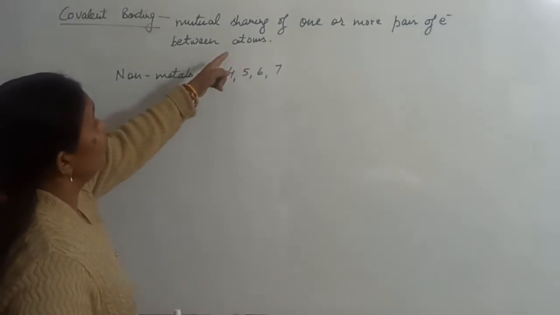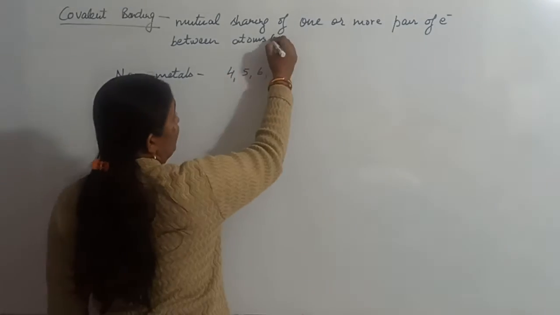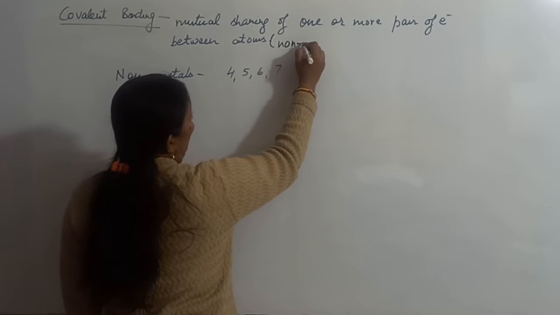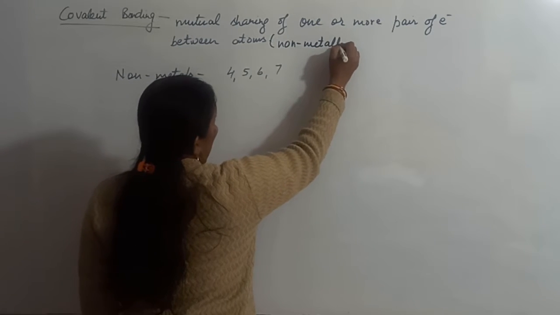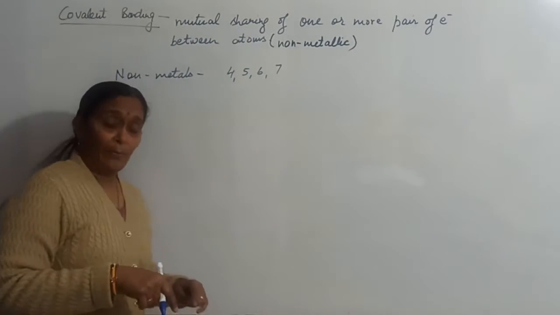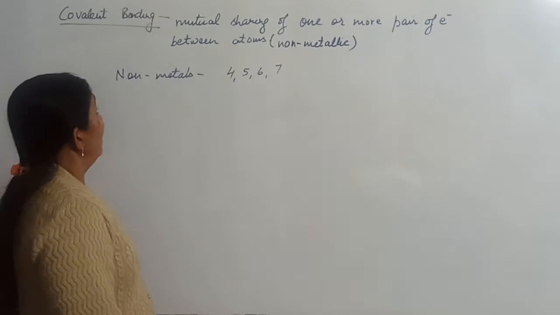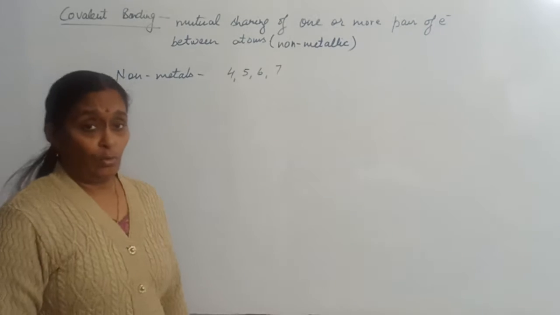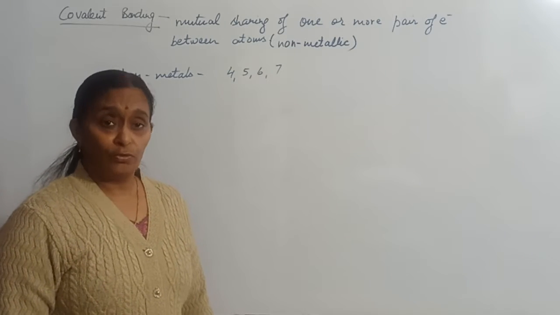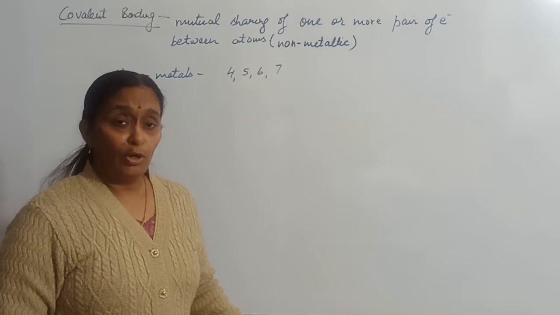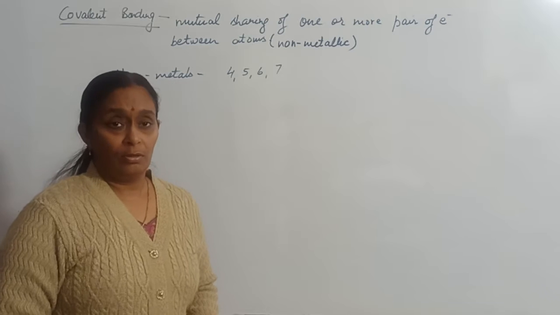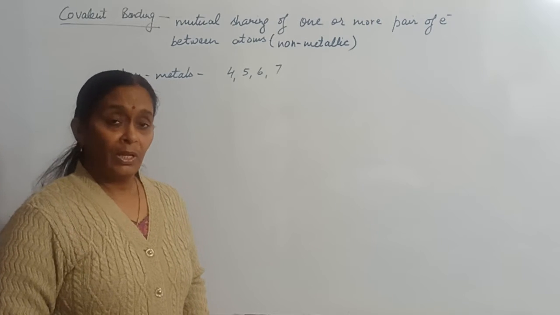Then the only way of forming a molecule or forming a bond between atoms is sharing of electrons. So this covalent bonding is due to mutual sharing of one or more pair of electrons between atoms which are non-metals. Non-metallic atoms combine with each other with the help of sharing of electrons. During the sharing, the combining atoms contribute an equal number of electrons in the formation of the bond.